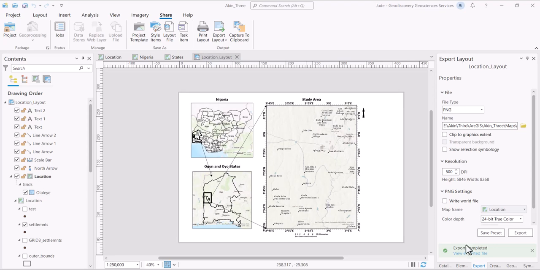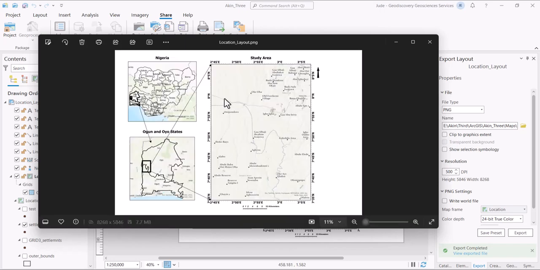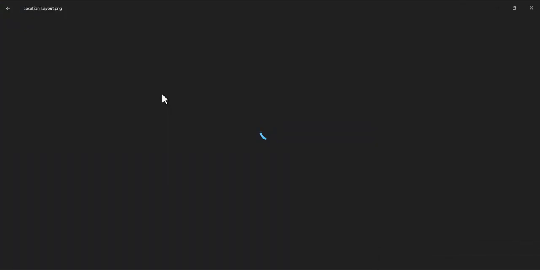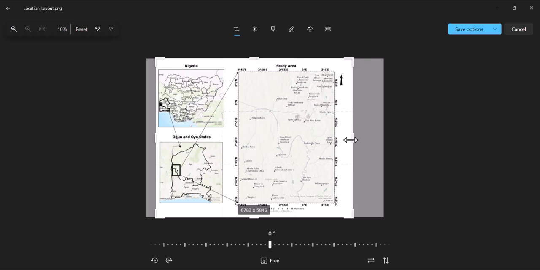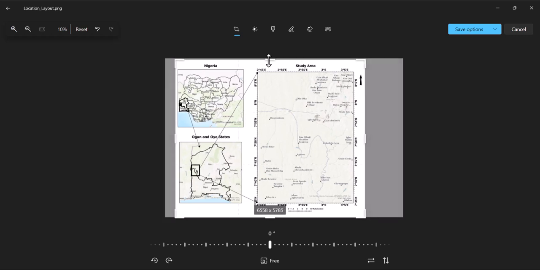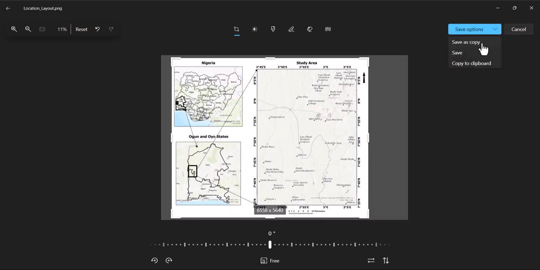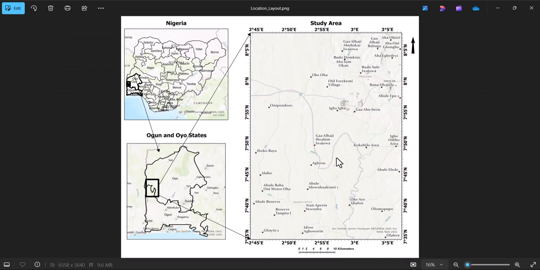All right. So now that it has finished exporting, we check it out. We click on that place, and this is what we have got. But then let's do some housekeeping. I love housekeeping. So let's drag this to this side, drag this to this side, bring this down a little bit, take this up a little bit, and we will click on save. And that is the final version of our location map. So the next video will be dealing with the geologic map here. So thank you.